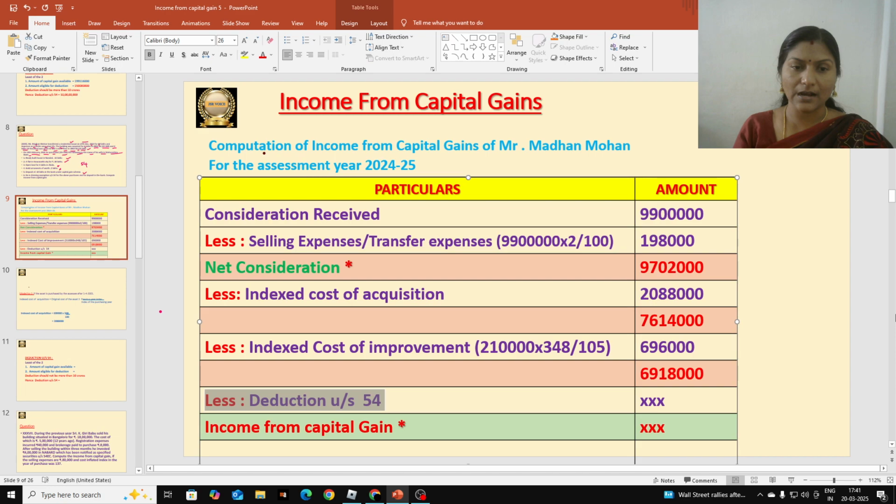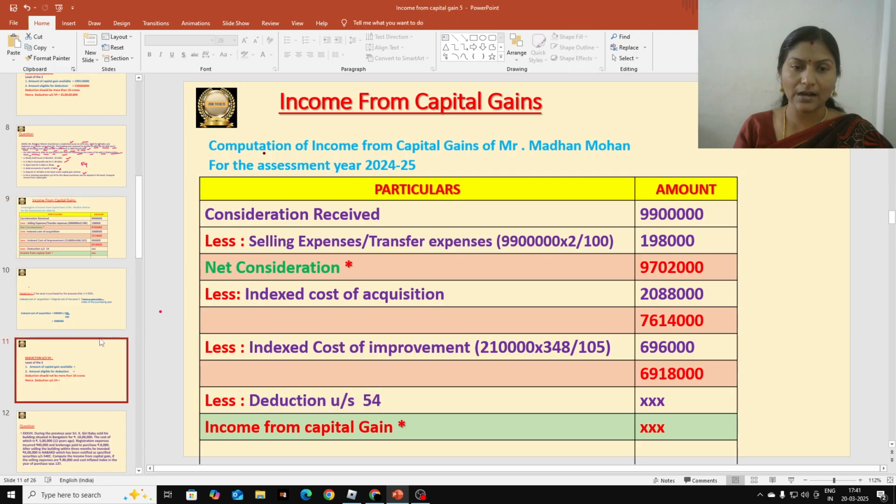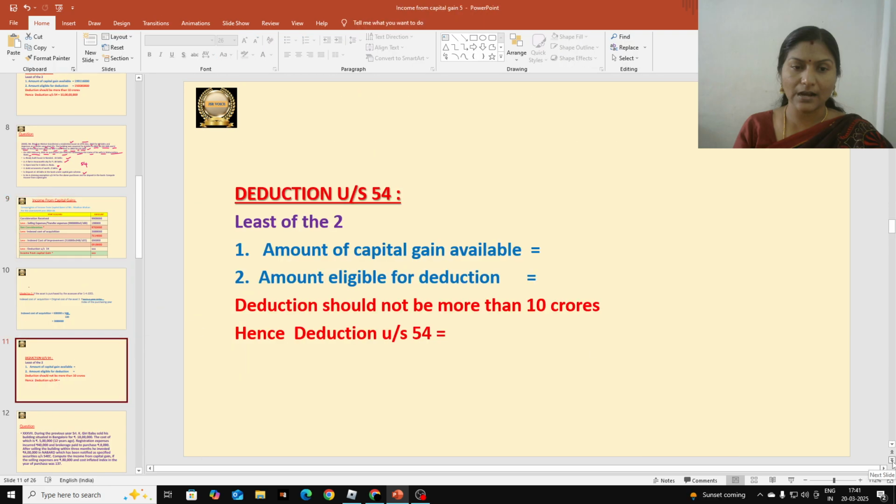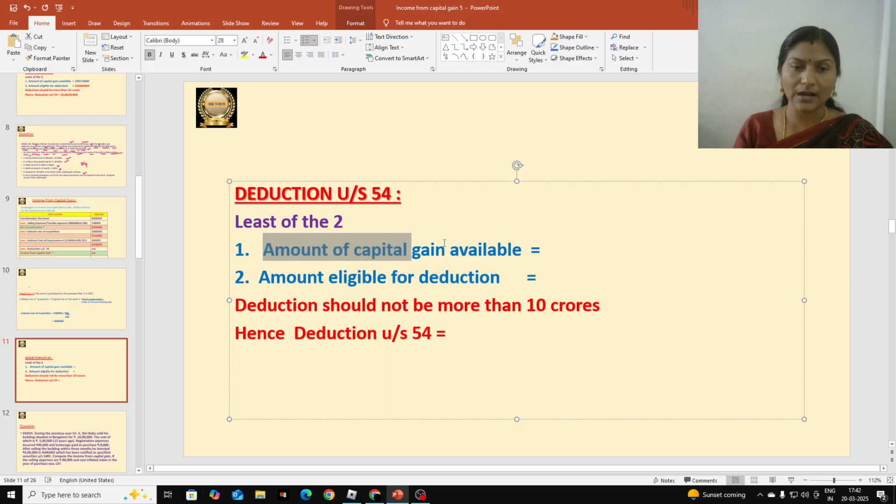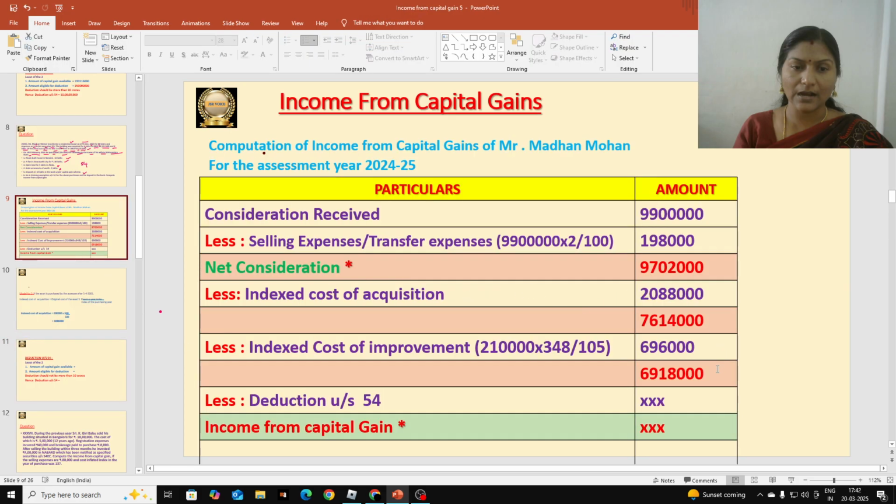Just now we discussed while discussing the question, I explained that 3 items are eligible for deduction under section 54, but we can't give completely all those here. We should follow the rules and regulations. So how are we going to follow? This is a rule for deduction under section 54, students. The least of the 2 will be allowed as deduction. First one is amount of capital gain available. See how much capital gain is available here.